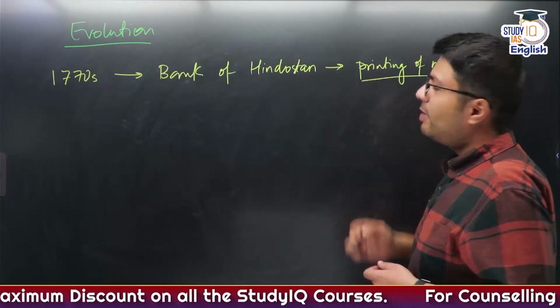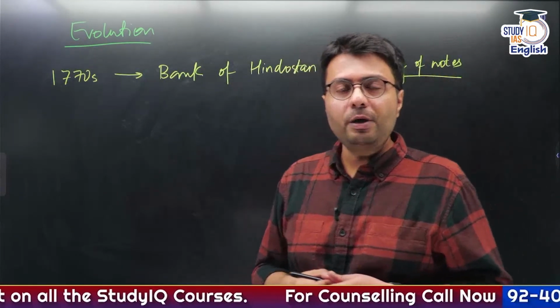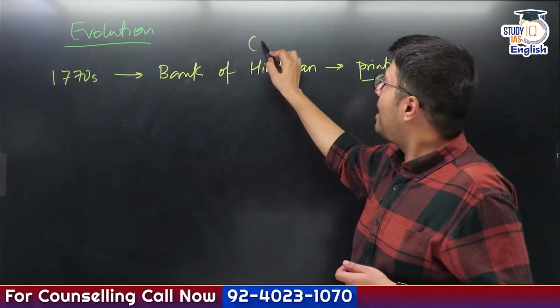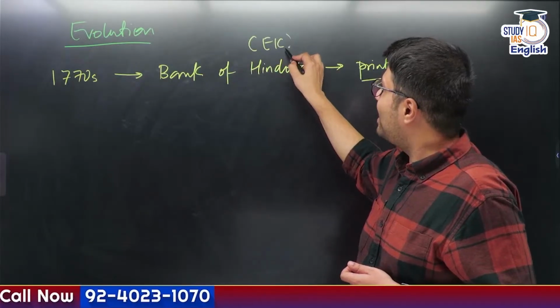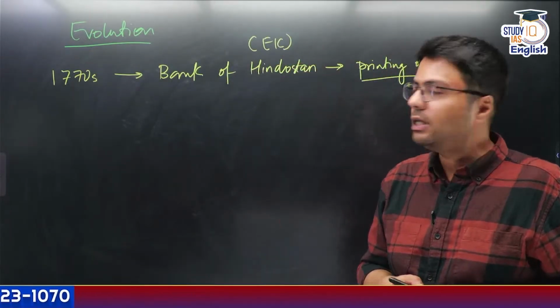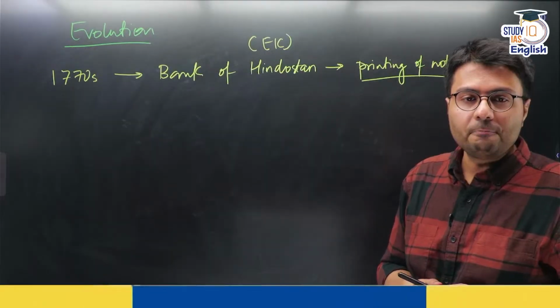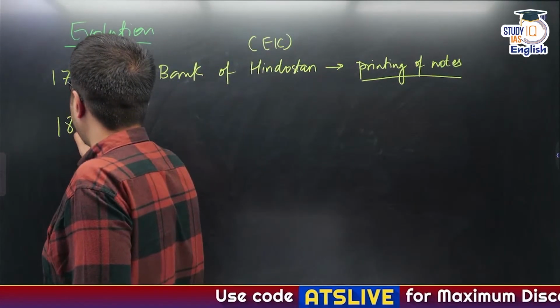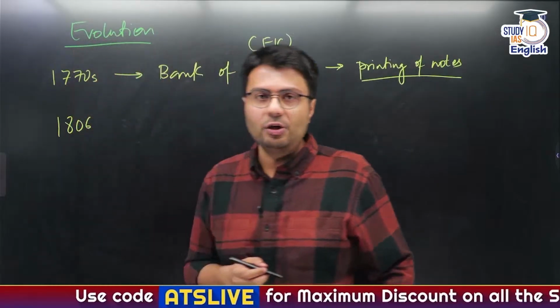Who prints the notes right now? RBI. But who used to print notes in 1770s? That was a private bank set up by East India Company, the same company who was ruling over us, known as Bank of Hindustan. Now something changed in the first decade of 1800, that is in 1806.